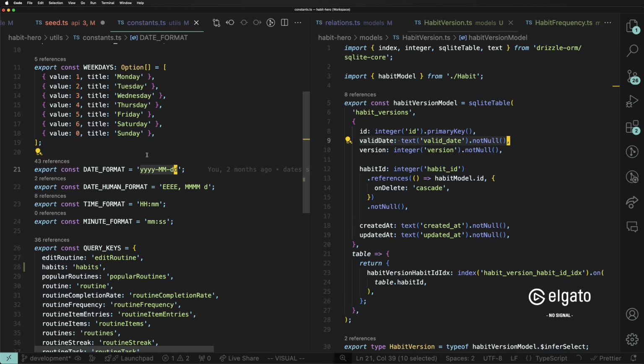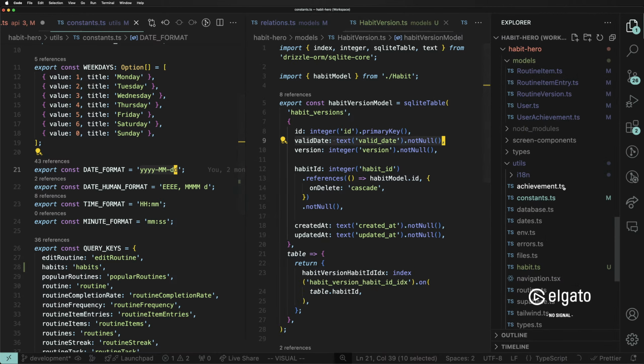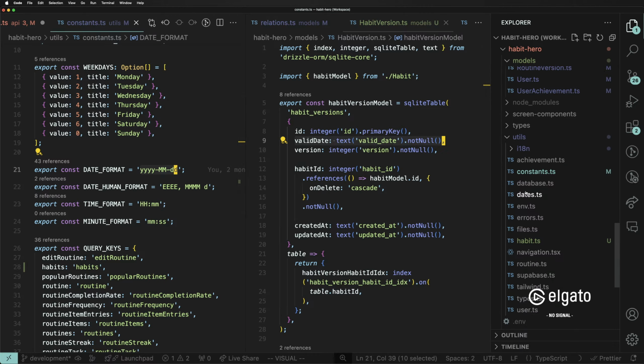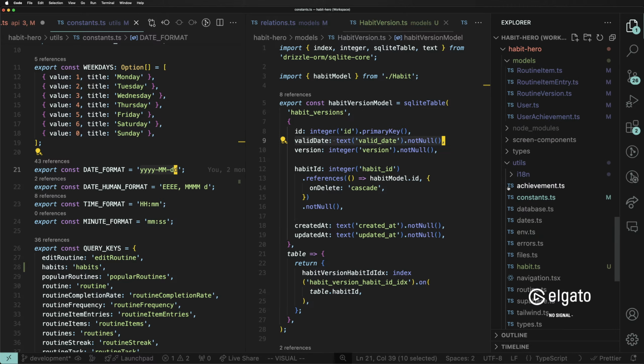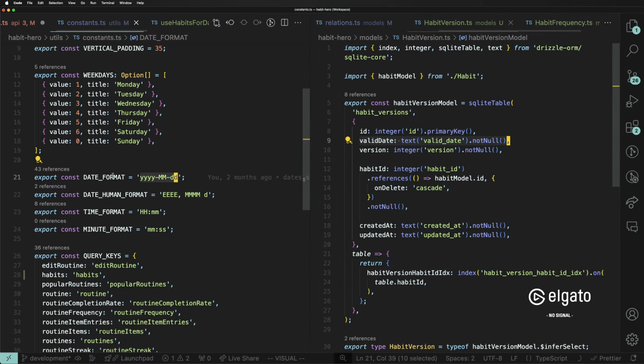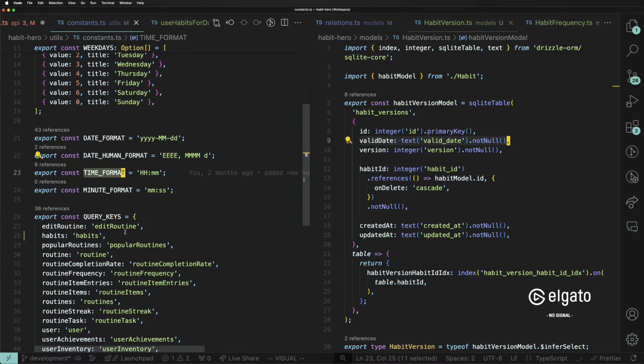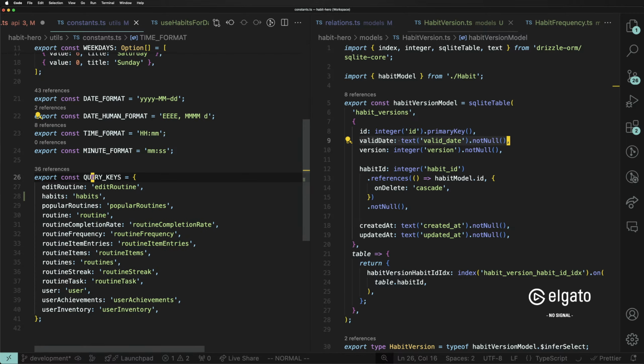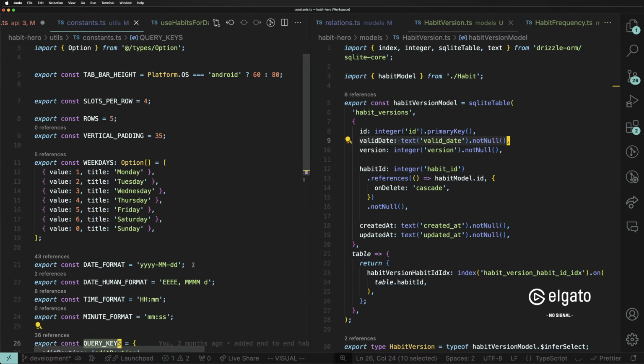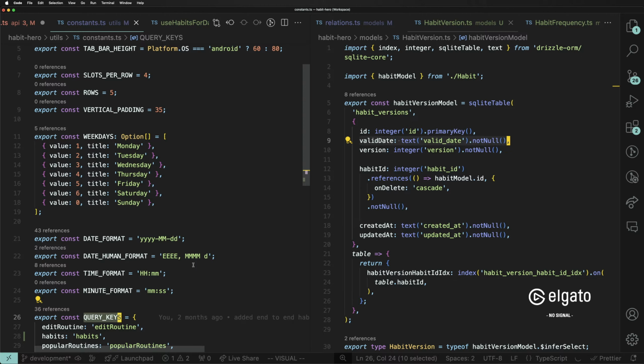By the way, I always like to preach a utils folder inside of your applications. There it is, bright and shining. I have here a bunch of utilities that are used throughout the application, small things like this, including constants, which makes a lot of sense. I use this date format, date human format, all of these across the application. And of course, I also use query keys across the application. Putting them in the utils folder in their separate file makes a lot of sense, and that's why I preach that.